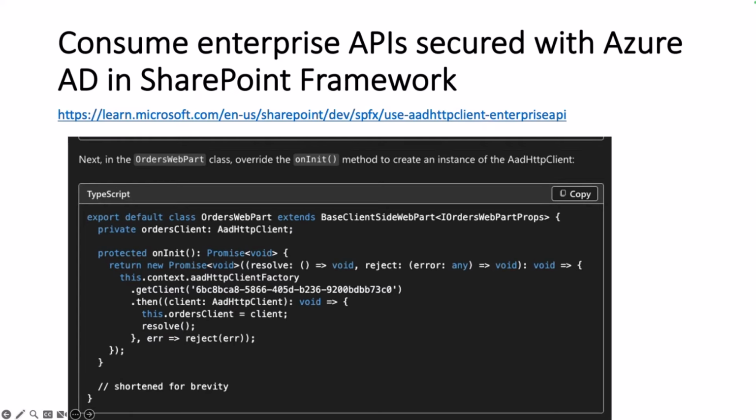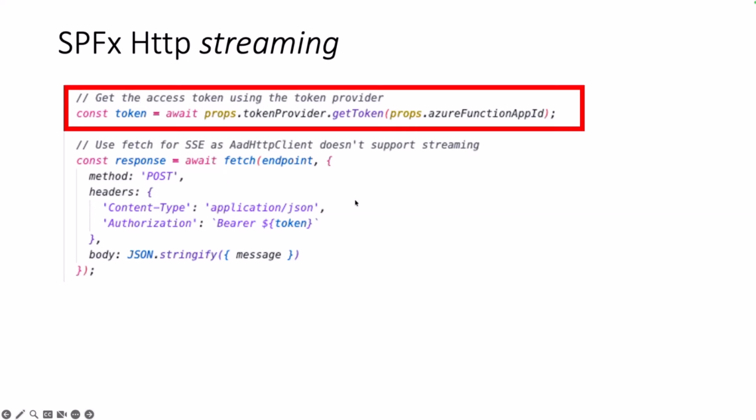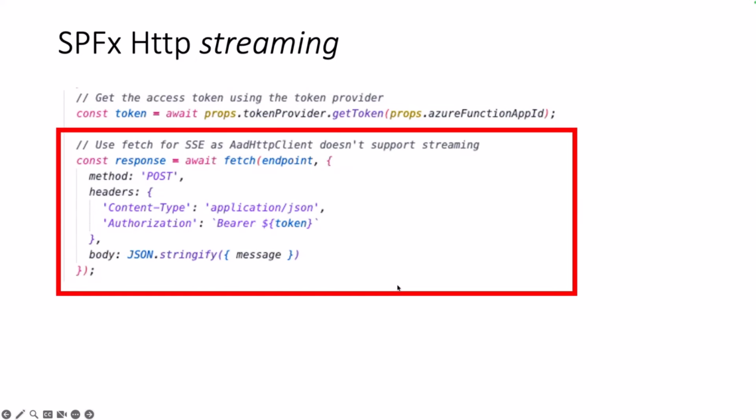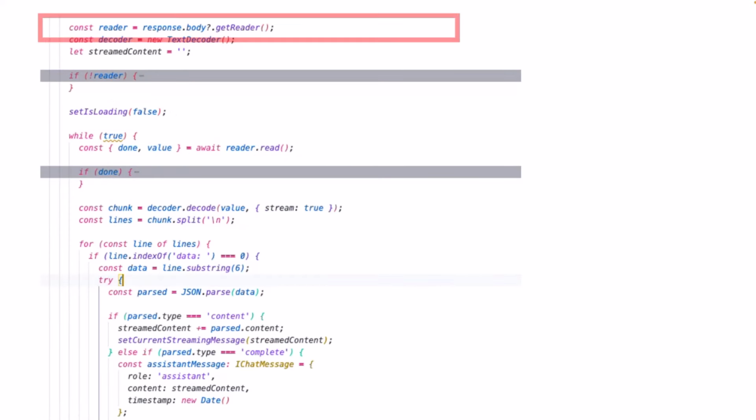But in this case, we need streaming support, and the Entra ID HTTP client doesn't support streaming, so I have to use the normal fetch client. The only thing I have to do is use the token provider and say get token for my function. So this is the only thing that is a little bit different. And this is the normal fetch statement with a bearer token. When we go here, we get the streaming back.